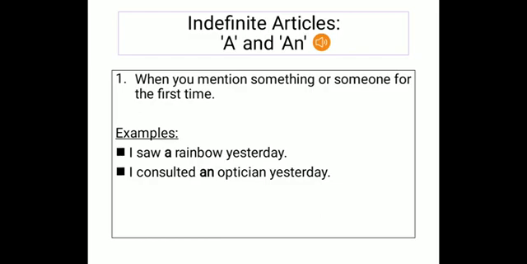You cannot write, I saw the rainbow yesterday. It sounds like you see a rainbow daily and are familiar with it, like you see the rainbow coming out in the sky every day. But does that happen? No, it does not happen. For all of us, when we see a rainbow, it's a big deal. So what do we say? We say, I saw a rainbow yesterday.